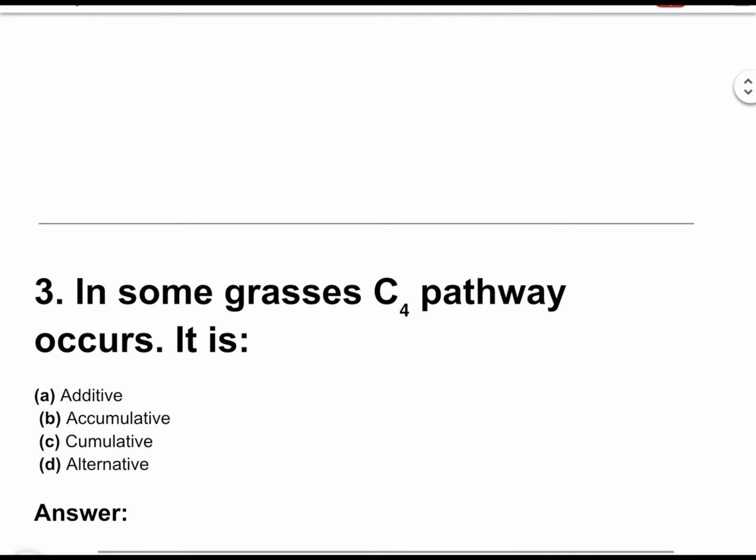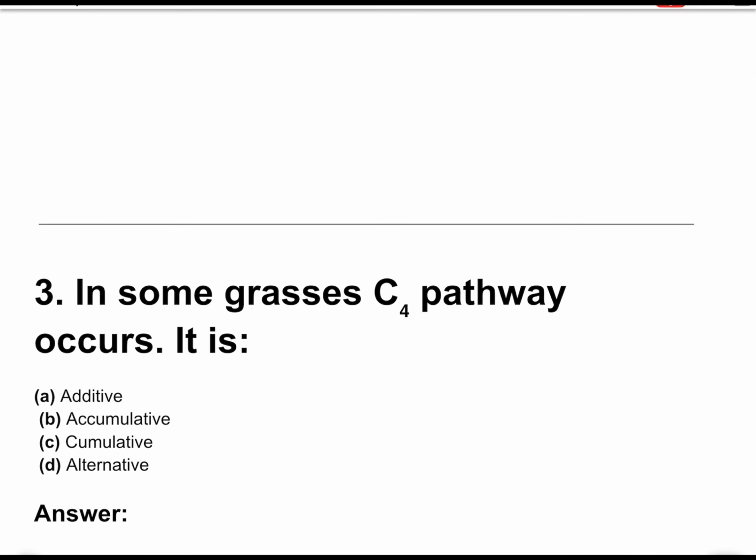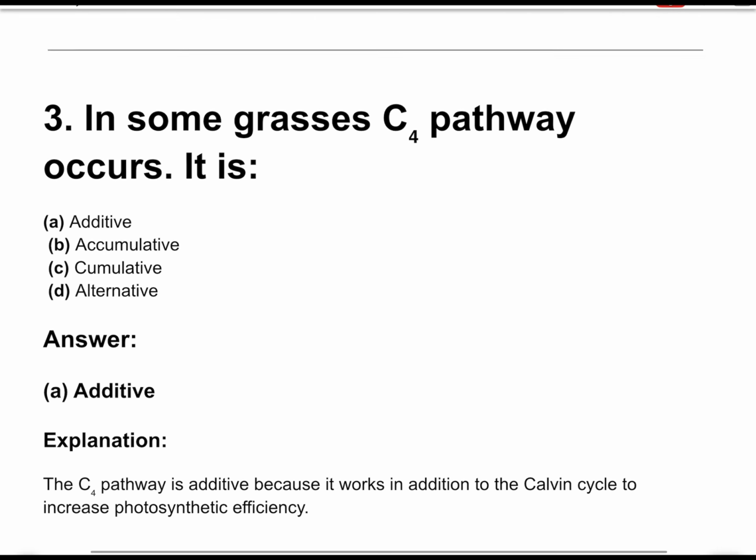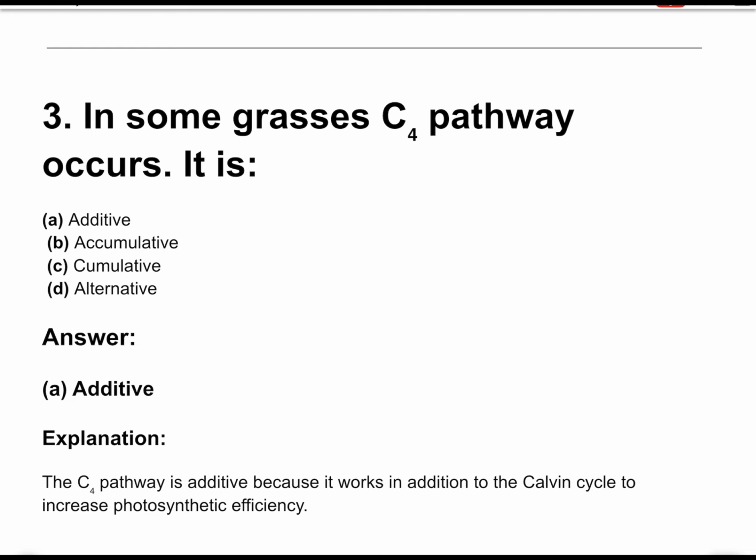Question number 3. In some grasses, C4 pathway occurs. It is. The correct answer is option A. Additive. The C4 pathway is additive because it works in addition to the Calvin cycle to increase photosynthetic efficiency.